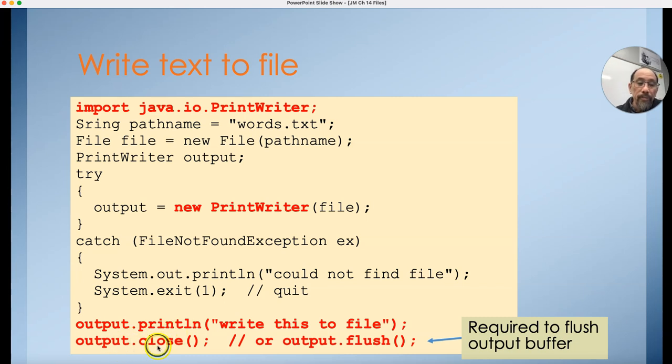Or when you close the file itself, output.close will close the PrintWriter object, and then that will flush everything from the output buffer into the file. Again, there are many different ways of reading and writing files in Java, but these are the simple ways that we're going to show and demonstrate that you can use in your own programs. Okay? So that's it. That's chapter 14 on files.